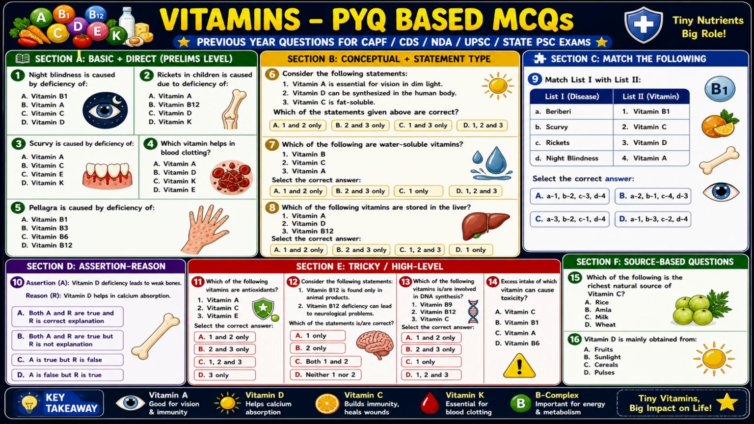Now, section 1, these are basics. Night blindness, vitamin A for eye, aankh. Vitamin C is for scurvy.